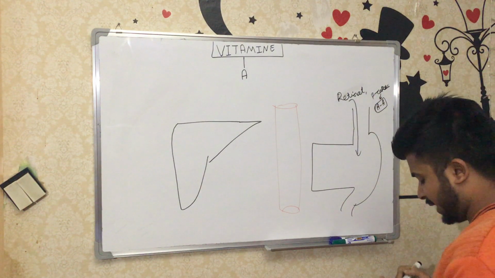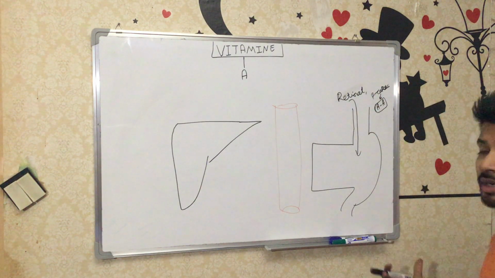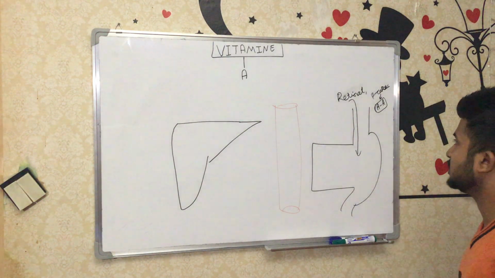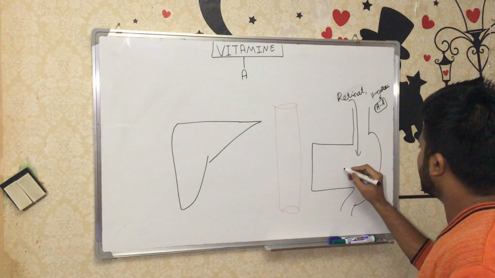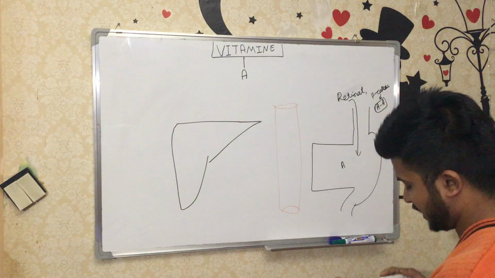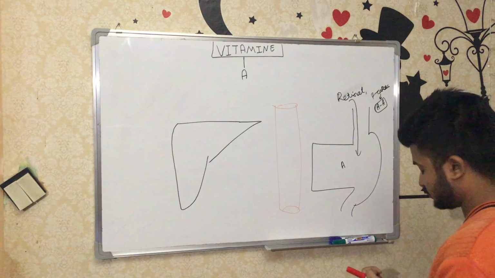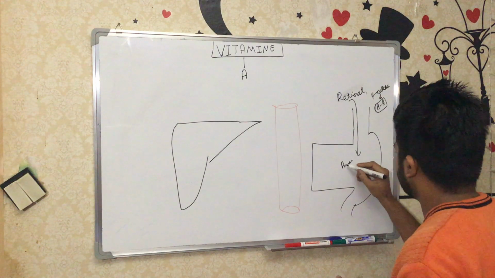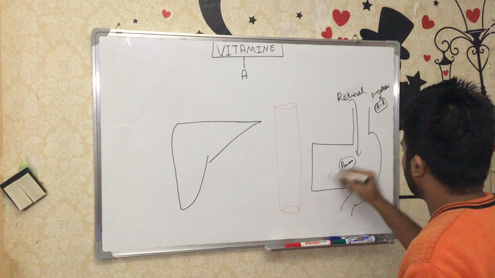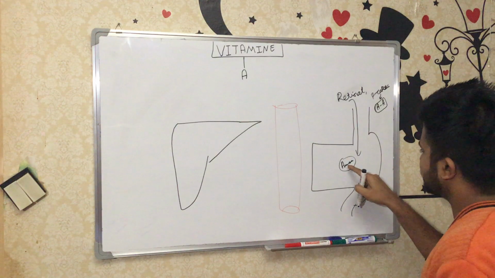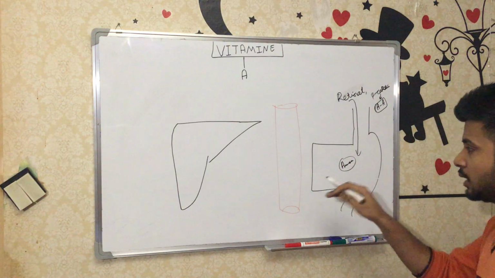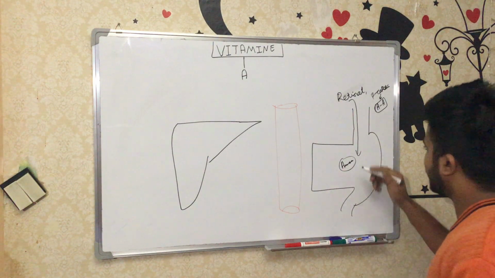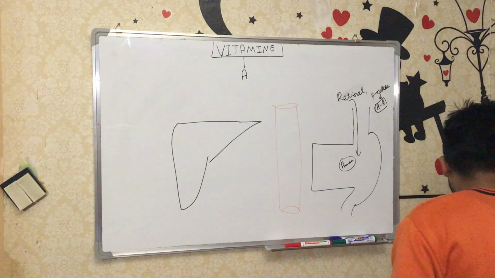The person will take retinol. Retinol is also known as retinol ester. Why ester? Because it has a long fatty acid. That's why the name is retinol ester. So for example, by A we can represent retinol ester, or any vitamin. The vitamin has a long fatty acid, this line is the long fatty acid. But the long fatty acid will not be absorbed and will not go into the blood. That's why the long fatty acid should be removed.